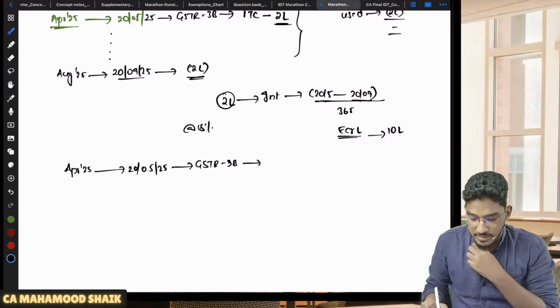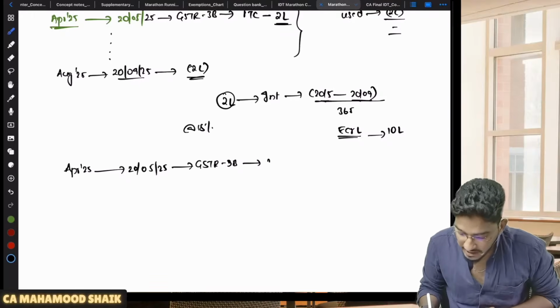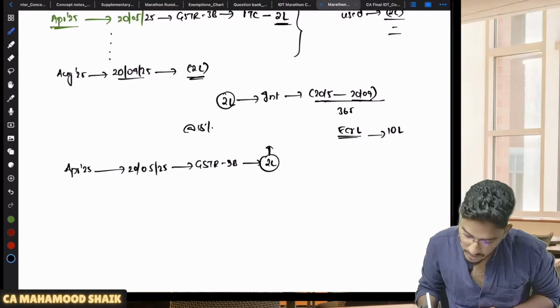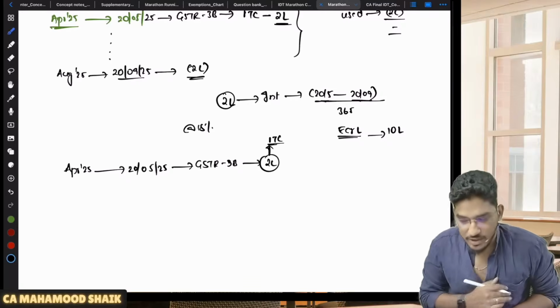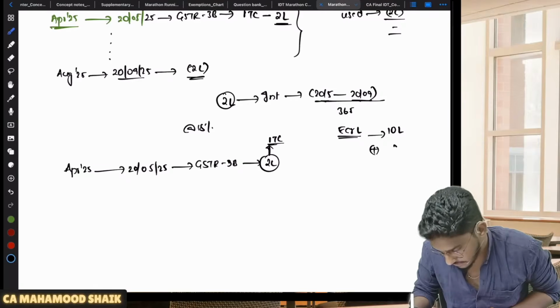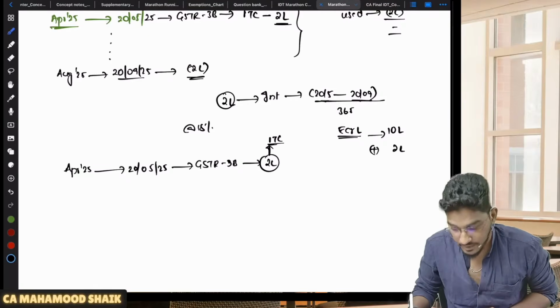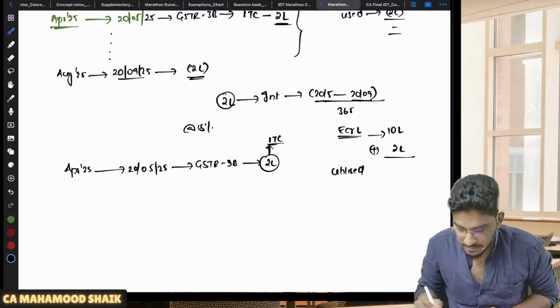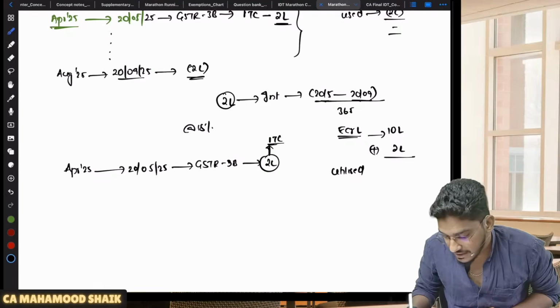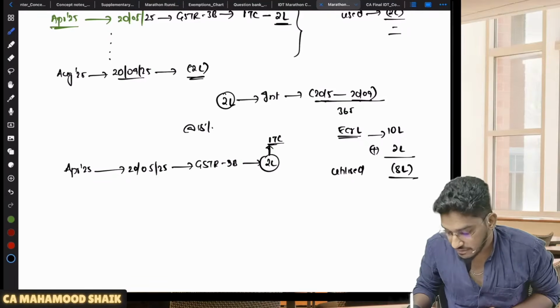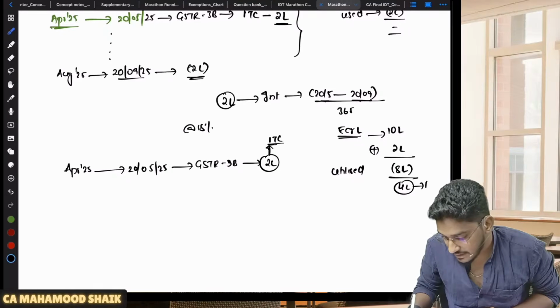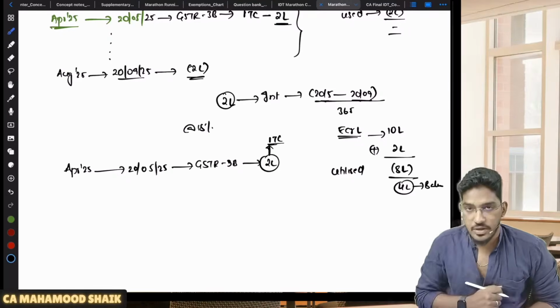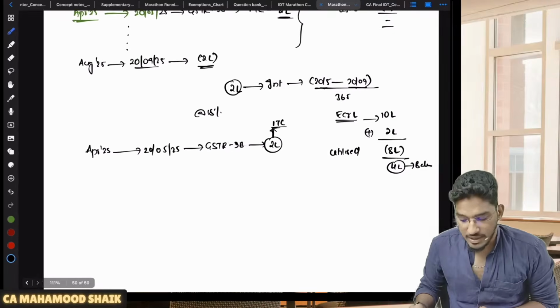Now in this GSTR 3B for the month of April, you are wrongly availing 2 lakh rupees of ITC. Plus 2 lakh rupees of wrongly availed ITC you have done. Thereafter, you have utilized it. Now for this month, output tax liability will be there, no? So let us say, for example, 8 lakh rupees of ITC you have utilized. Thereafter, still 4 lakh rupees of balance is there in your electronic credit ledger.